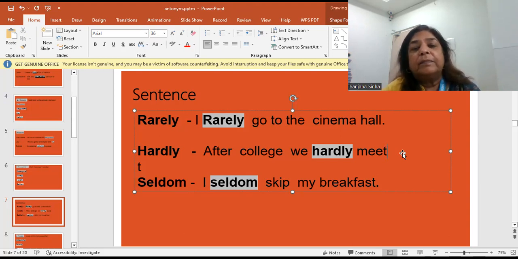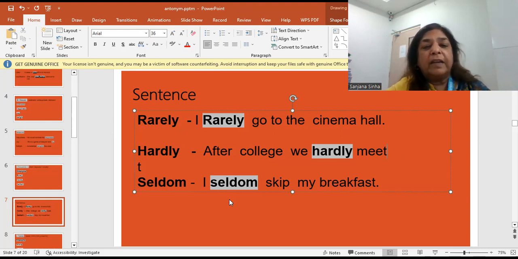Frequently अक्सर, ज्यादातर, usually, मतलब अक्सर जो आप करते हैं. Antonyms क्या हो गया? Rarely जो आप बहुत कम करते हैं, नहीं के बराबर करते हैं. So rarely, hardly, seldom is the antonym of the word frequently. और ये सारे के सारे words हैं adverb of frequency, adverbs of frequency.